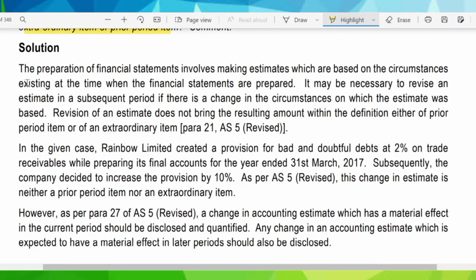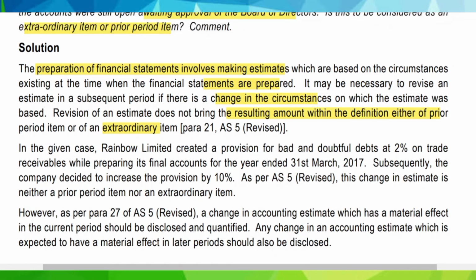So the answer would be: the preparation of financial statement involves making estimates which are based on the circumstances existing at the time of financial statements being prepared. It may be necessary to revise an estimate in subsequent period if there is a change in circumstances on which the estimate was based. Revision of estimate does not bring the resulting amount within the definition of either prior period item or extraordinary item. Also, the revision of estimate is a separately discussed matter as per AS5.